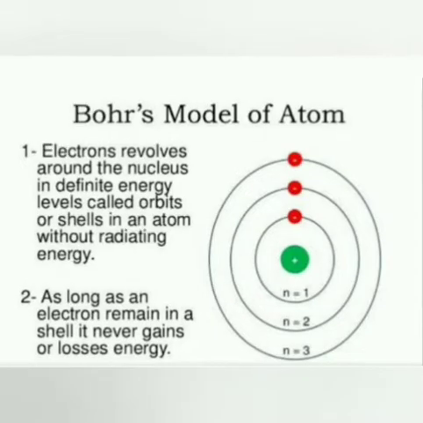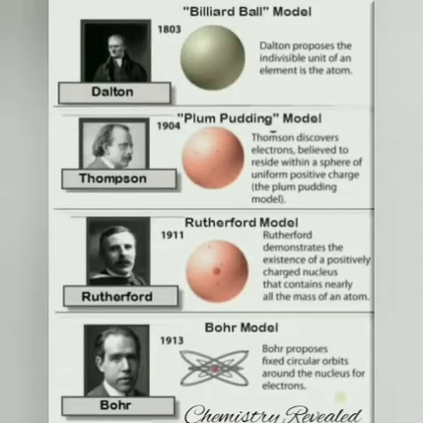That means because electrons are not losing any energy and they are revolving in their own path, the arrangement of electrons got fixed, and it can be represented by a formula which I will explain in the next video. The second point says that as long as an electron remains in its own shell, it will never gain or lose any energy. So this proves that the atom remains stable and there is no change in energy because of the motion of electrons.